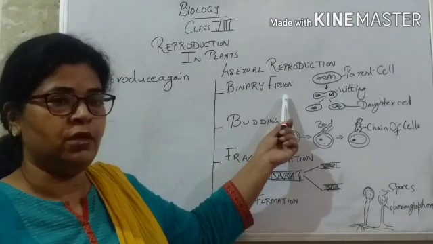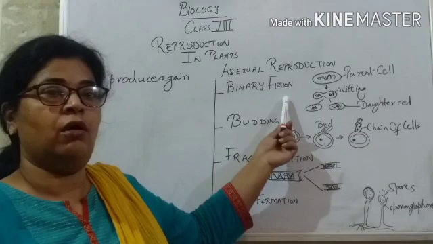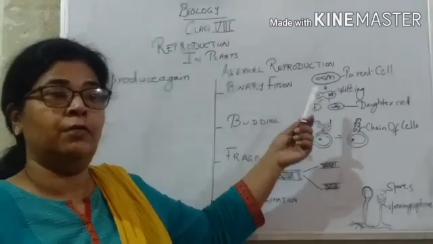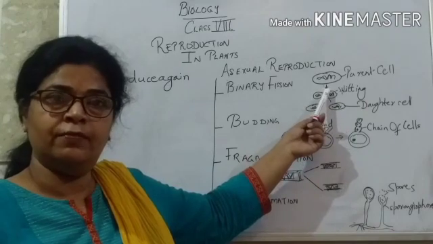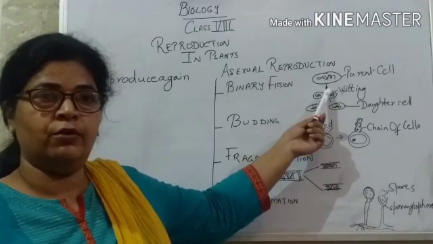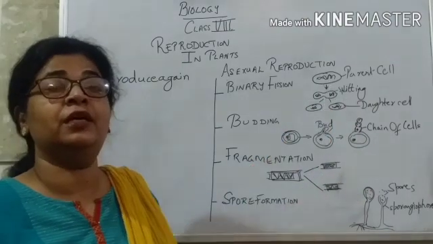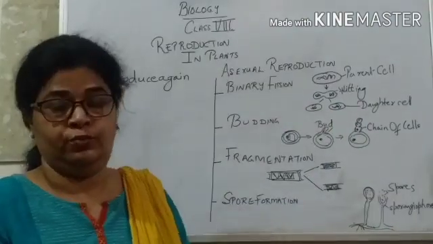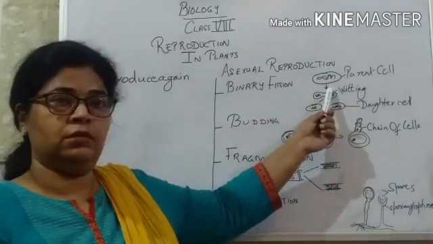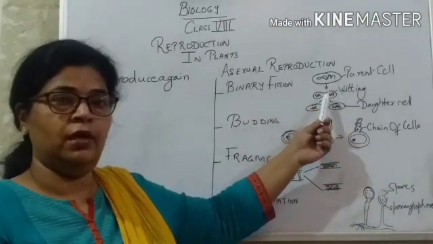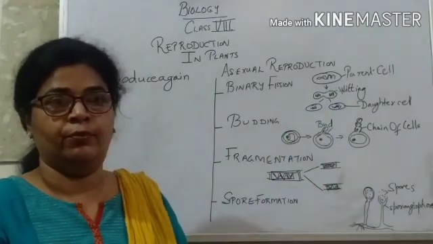It is observed in lower, simple, unicellular organisms like bacteria, amoeba, protozoans. In this, the parent cell enlarges and grows to its full size and gradually starts splitting into two. The splitting occurs around the cell wall and cell membrane and in the nuclear material also.